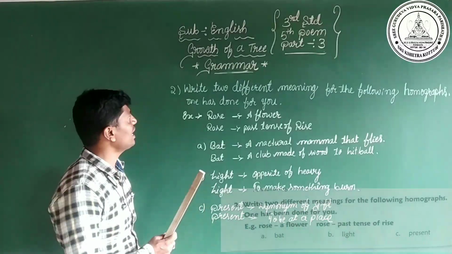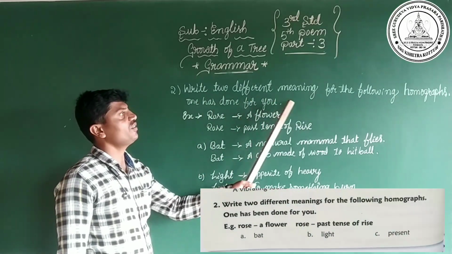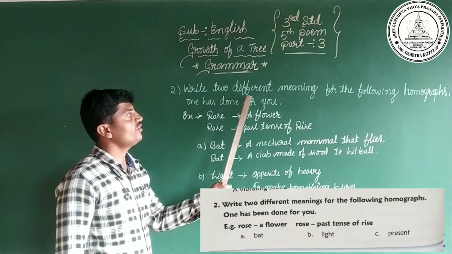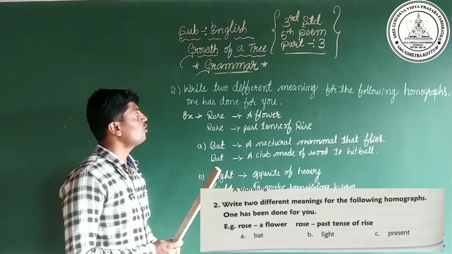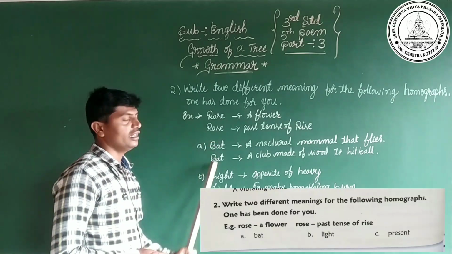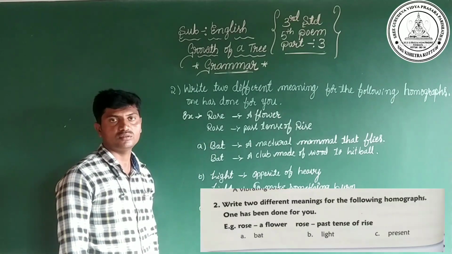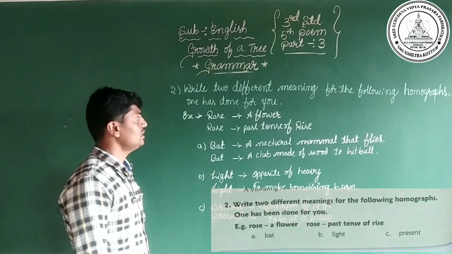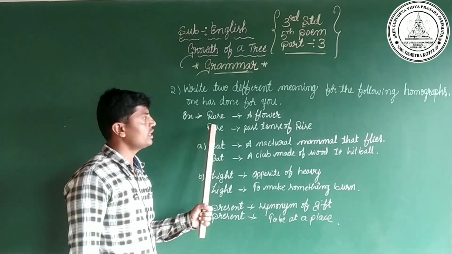After that you have to come to the second main. Write two different meanings for the following homographs. One has been done for you. Yes, dear children. Here they have given a few homograph words. For those homographs, we have to write their meanings. Yes, already they have given one example for us.